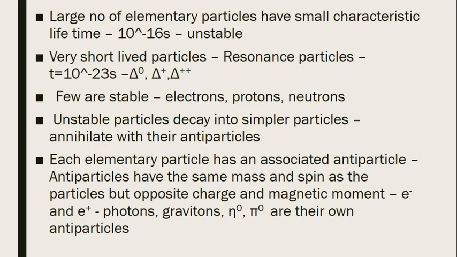Antiparticles have the same mass and spin but opposite charge and magnetic moment as that of the particle. For example, electron and positron. Positron has the same mass and spin as that of the electron, but the charge is opposite and the magnetic moment is also opposite.